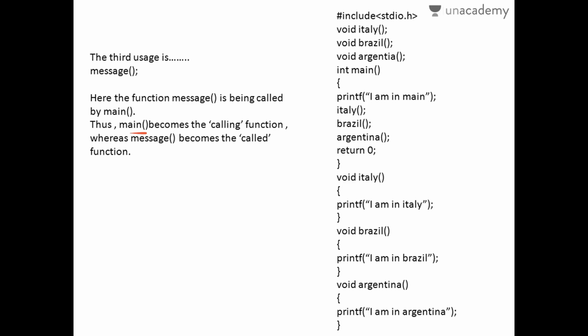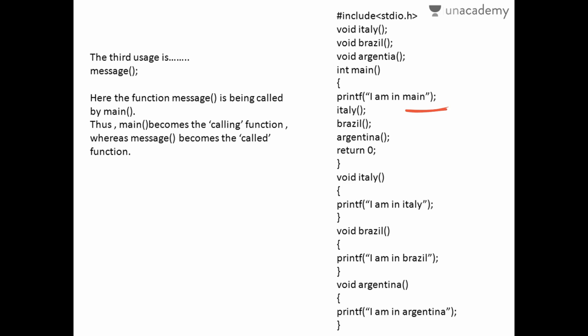Therefore message becomes a called function because it is being called by main. Here is a simple example. Here I am defining 3 functions, void Italy, void praise, and void Argentina. Here is the main where the execution of the program starts.